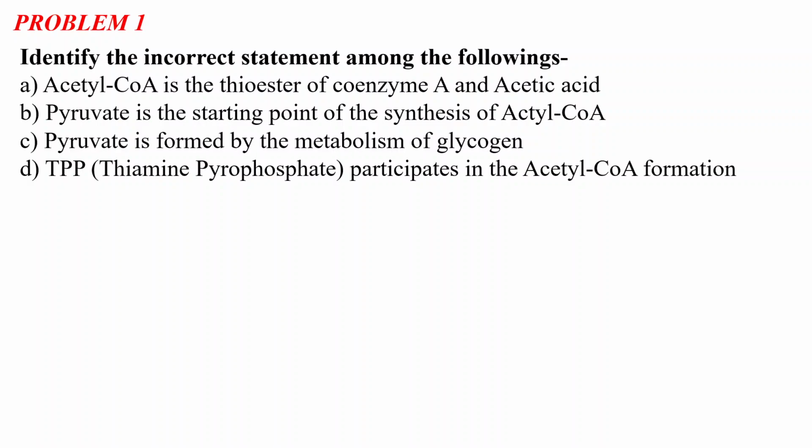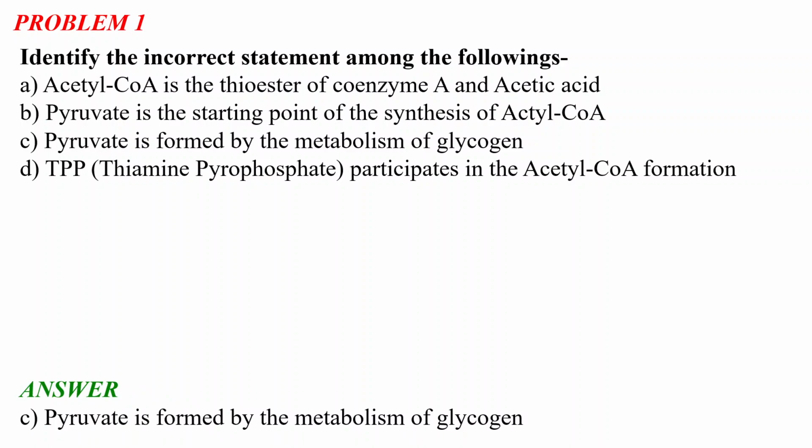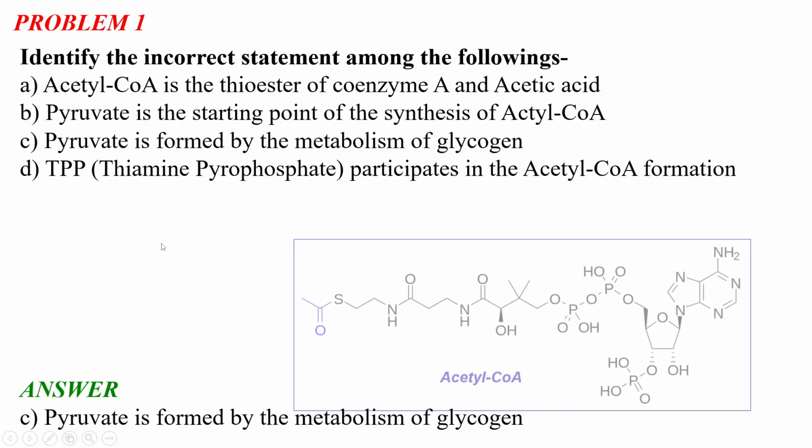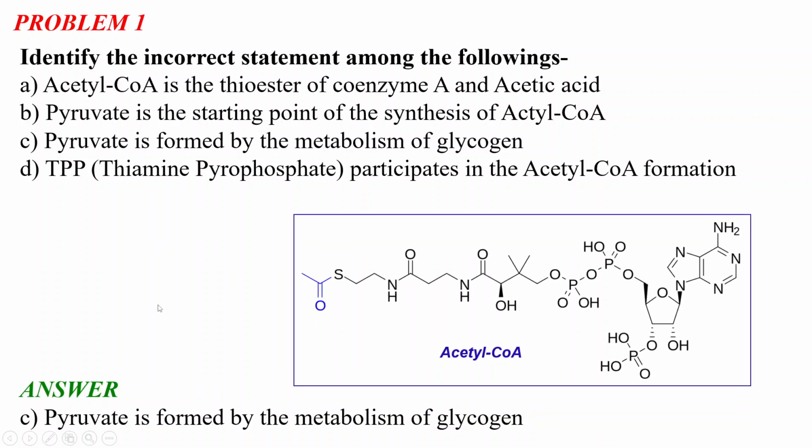Okay. So, the answer of this question will be option C. Pyruvate is formed by the metabolism of glycogen. This is the incorrect statement among these four. Now let us discuss each and every point and understand why option C is the incorrect option.